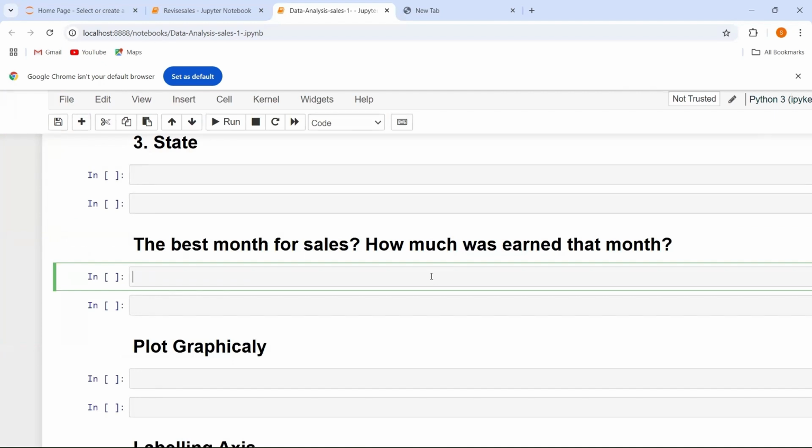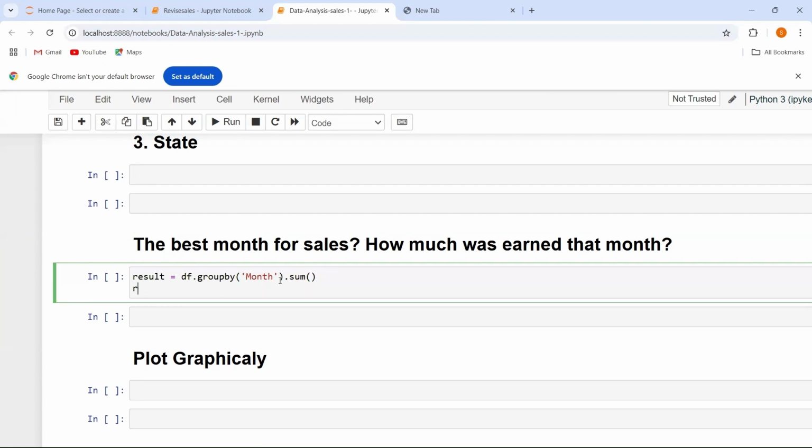I am going to use one function, that is the group by. Let's say I want to store my final output in result, and here I am going to use group by. In group by, I am going to write month because I want to group my data according to the month column. After this, I want the sum. So I have to give the sum like this.